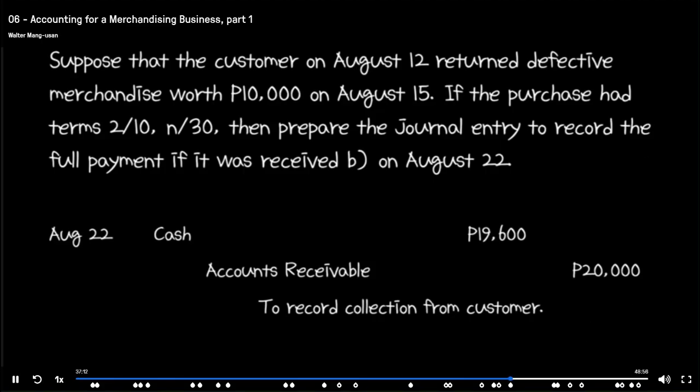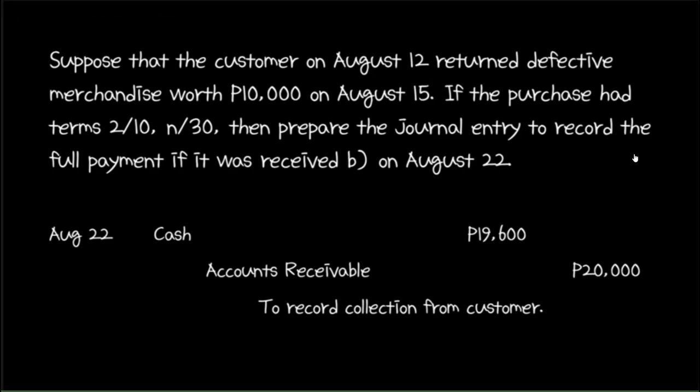The debit amount is not equal to the credit amount, breaking the cardinal law of double entry recording. To fix the problem, we may think of changing the credit to accounts receivable from 20,000 to 19,600. That will certainly fix the issue about the inequality of debit and credit amounts, but it introduces a new problem.